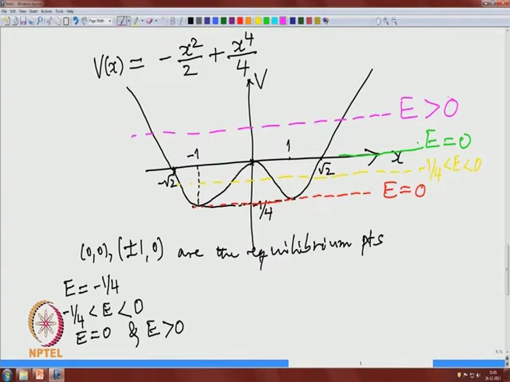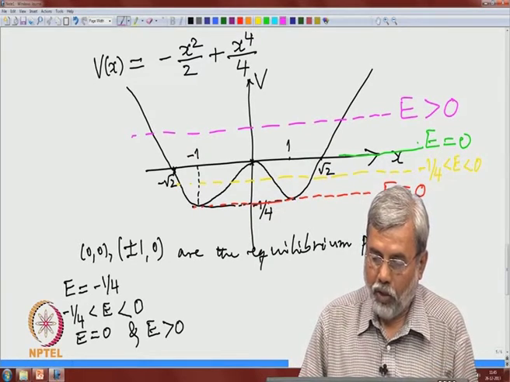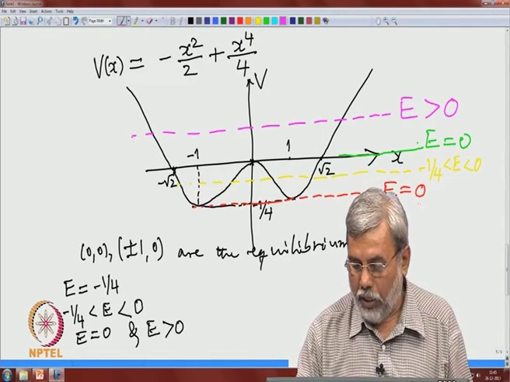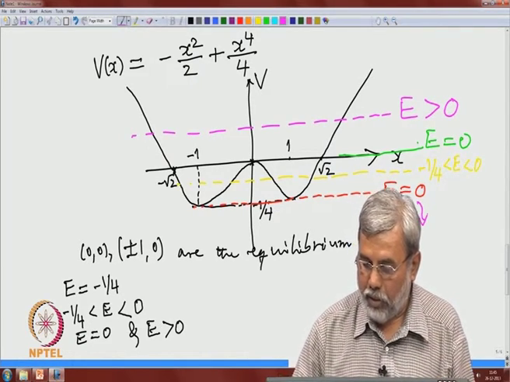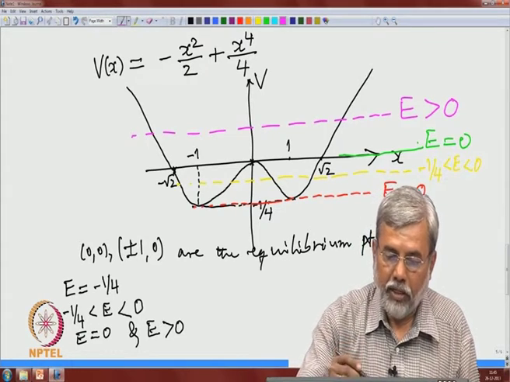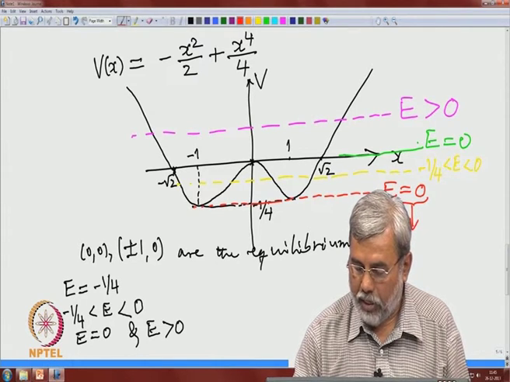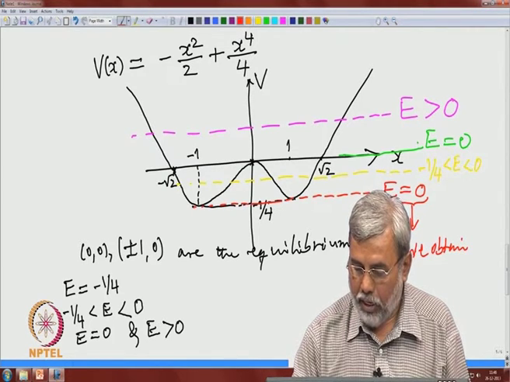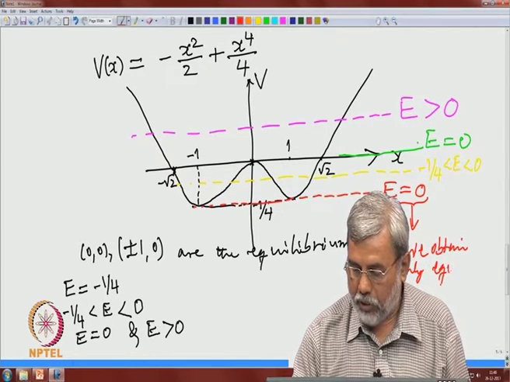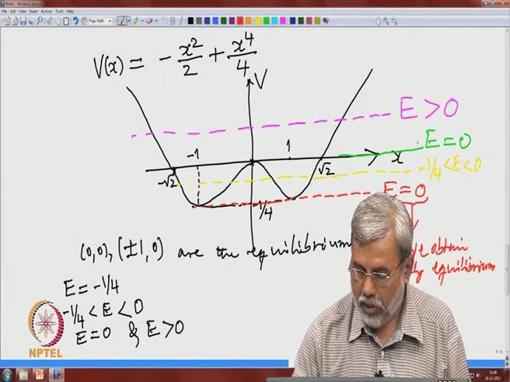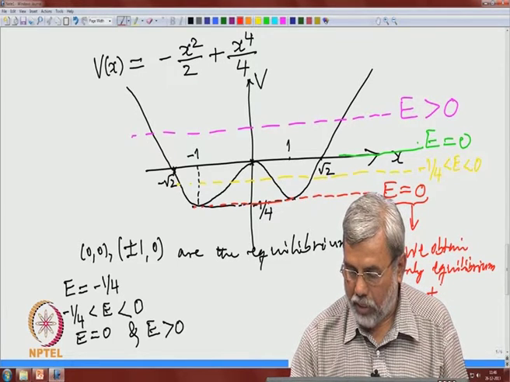Okay. So, again, like in the pendulum case, we also have 4 energy levels. Let me again see it here. At this level we obtain only equilibrium solutions, equilibrium points plus or minus 1 0.